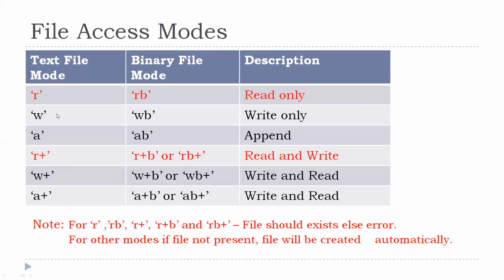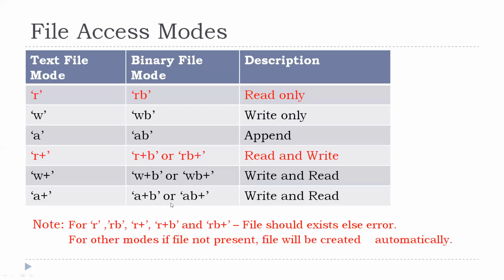With respect to the other categories, W means write only, A means append, W plus I can write and read, A plus I can write and read. And with respect to binary files, it is WB for write only, AB for append. Here this B stands for binary. W plus B or WB plus stands for read and write in binary.